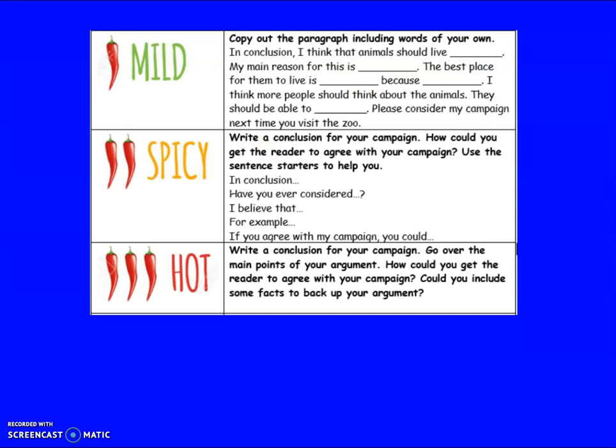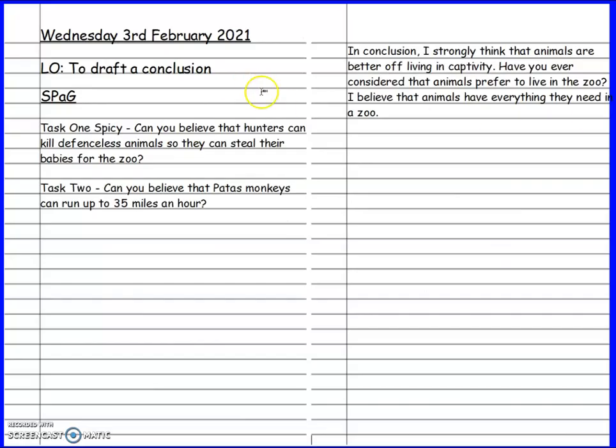So my next sentence starter says for example, so I can give an example of what I believe in. Okay, for example. So let's think of some examples of animals having everything they need in the zoo. I'm going to use my commas for a list here.